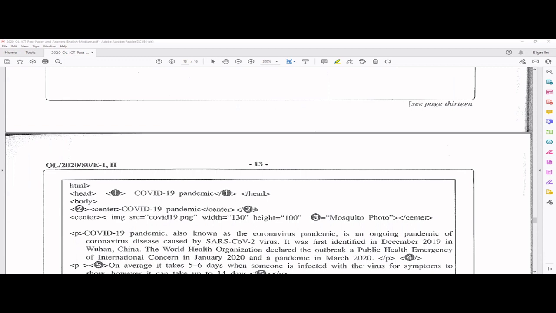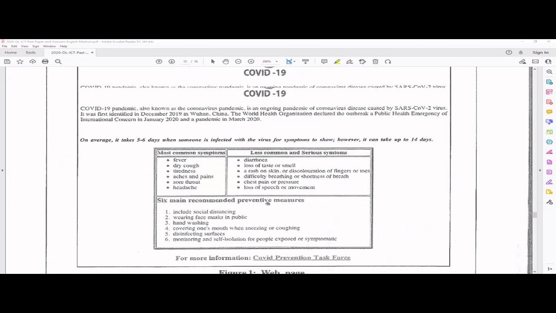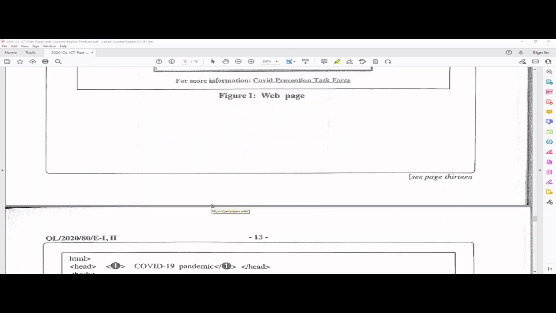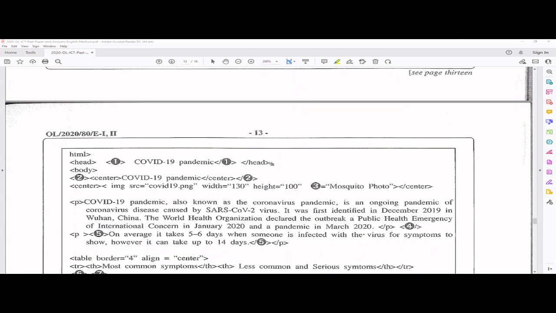First one, can we see COVID-19 pandemic 2 times? No, because one is used for the title of this web page. We don't see that. So the first one is in the head section, it's the title. And the second one is what we see here, the centered one. It is an H1 heading, H1.